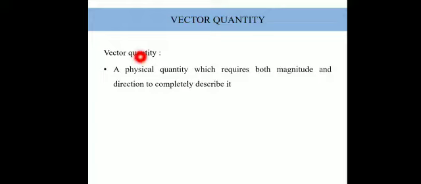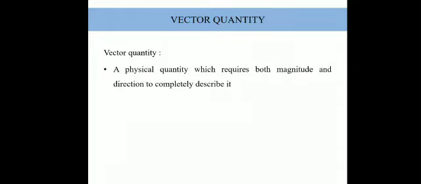A physical quantity which requires both magnitude. When we said speed, speed is the magnitude or value with which the vehicle is moving. But if we want to follow the road, then direction is also important. So a physical quantity which requires both magnitude, a value, and direction in order to completely describe it, or maybe its motion, is known as a vector quantity.